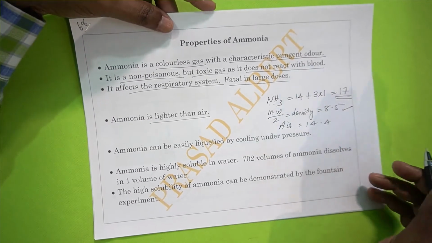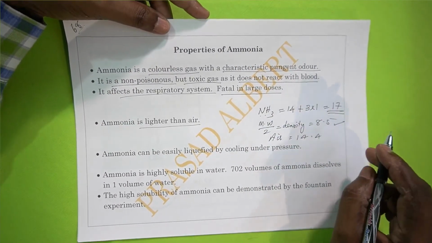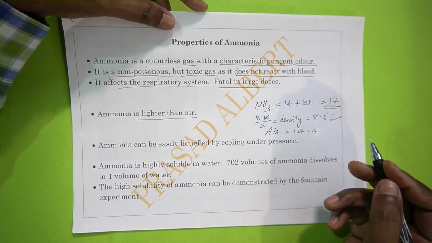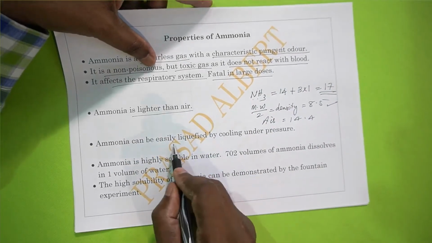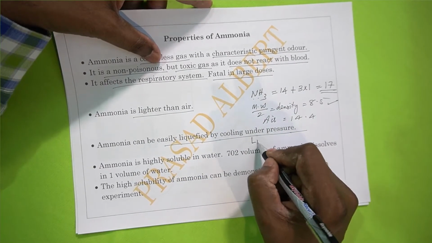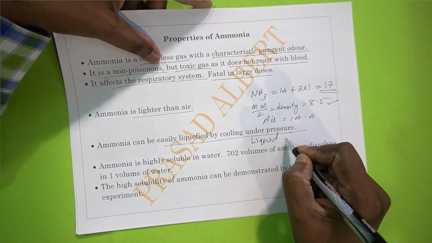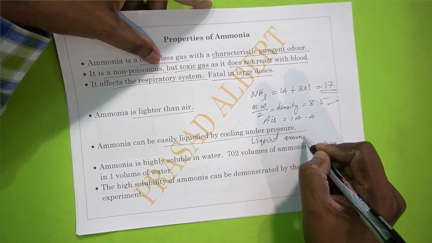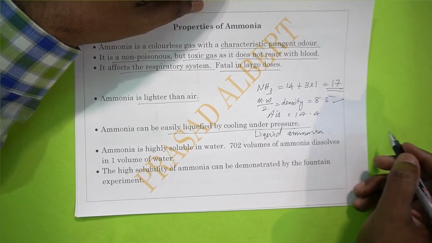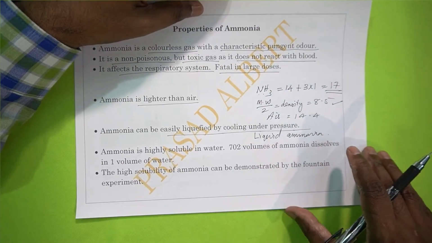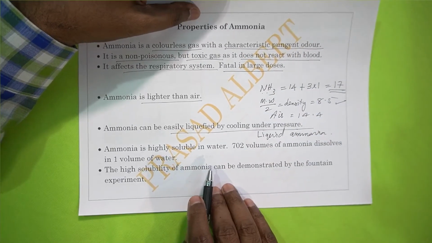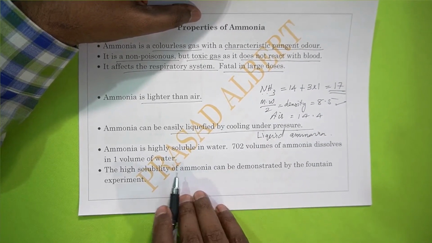Because of this reason, if you have a jar of ammonia and a jar of air inverted over it, what happens is ammonia moves up and air comes down. It can be easily liquefied by cooling under pressure. So liquid ammonia can be obtained. It is possible to get liquid ammonia by cooling under pressure and store it in steel cylinders, and this way it can be transported. So ammonia is transported in the form of liquid, not in the form of gas, right? Because it will enable us to carry large quantities in small space.